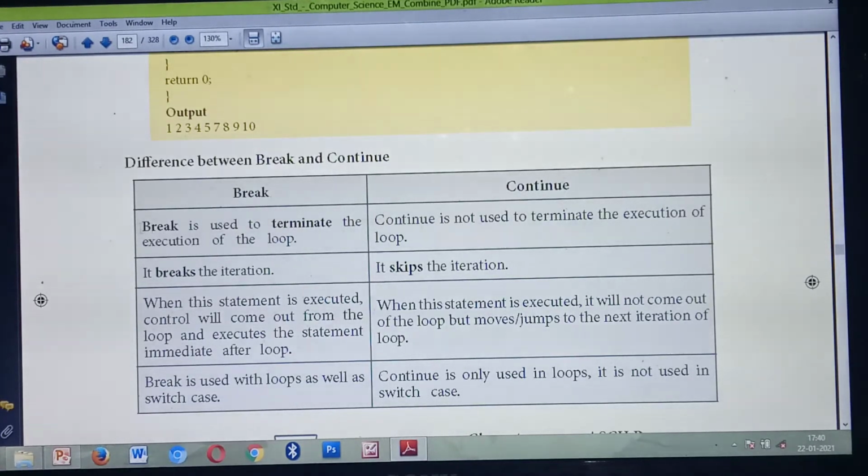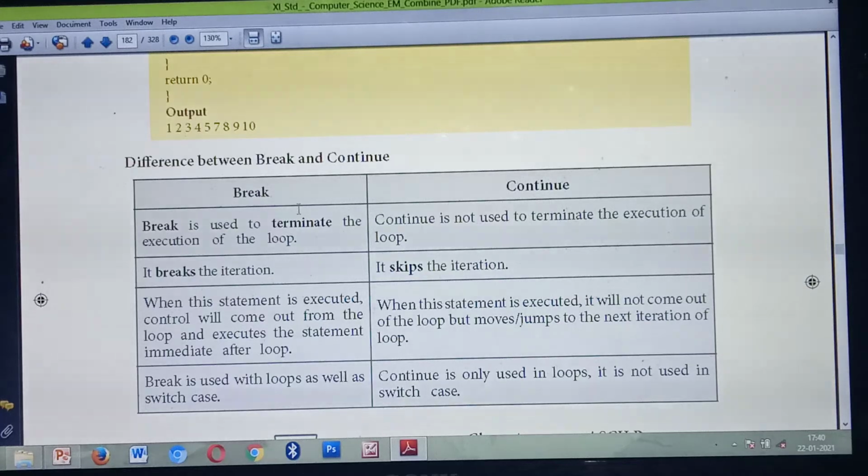Understood? So break means it will break the iteration. Once the keyword break is found, automatically the control will come outside of the loop, and only the statements after the loop will execute; the loop won't execute again. But in the continue statement, it will not come outside of the loop, only that part alone it will skip and the next iteration will continue.